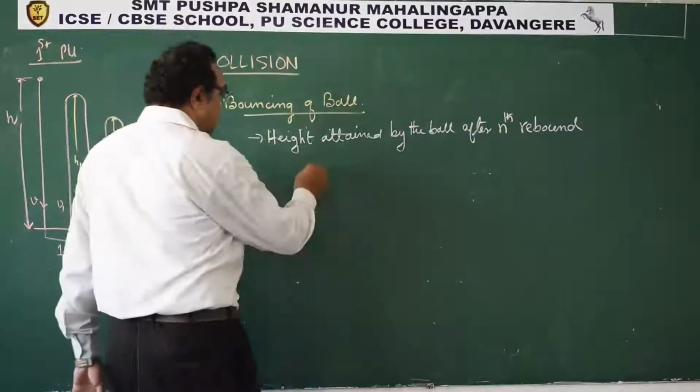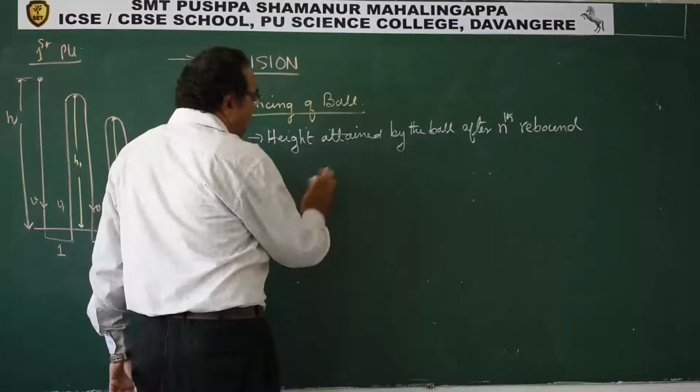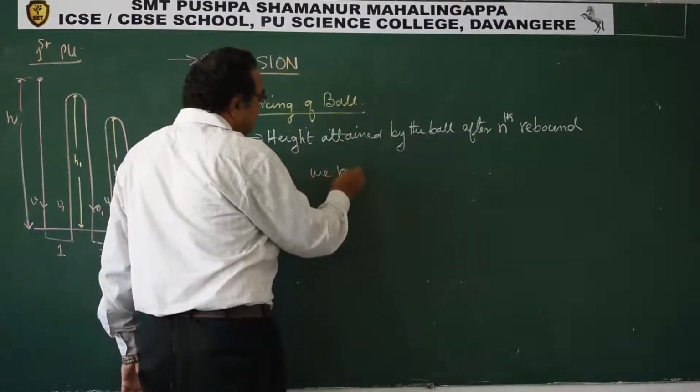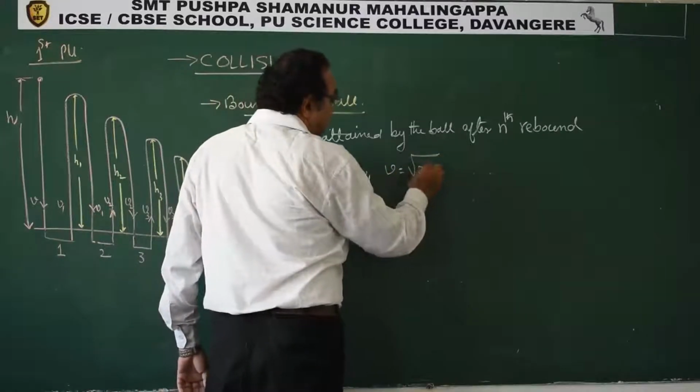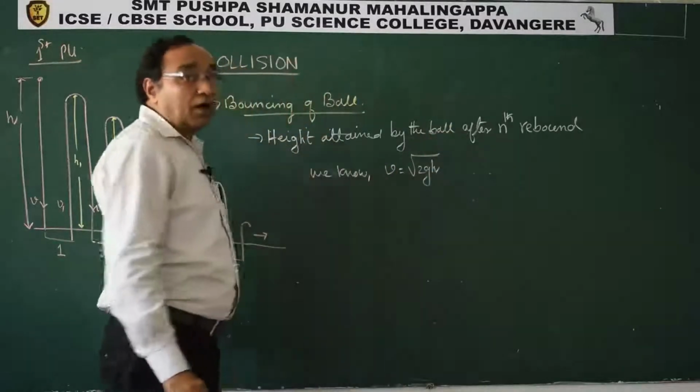That is our point of discussion. Now, we know V is equal to root 2gh. How did we get this?